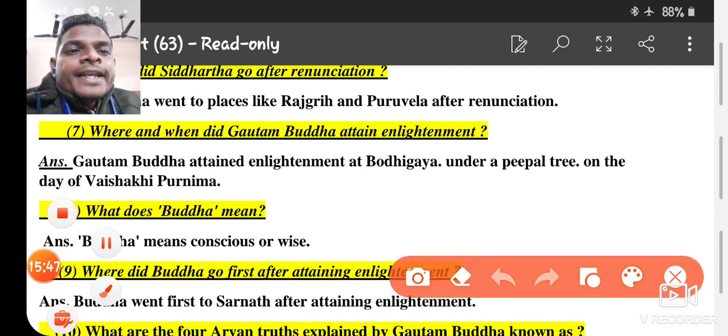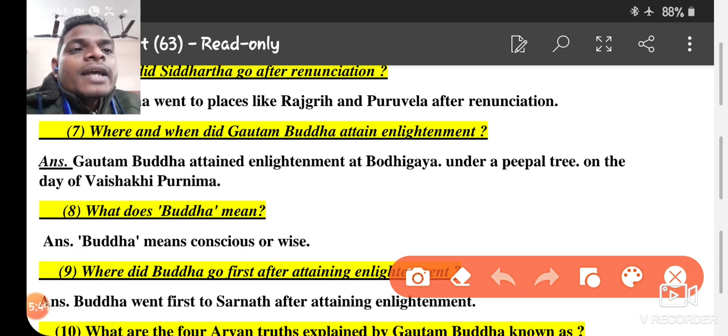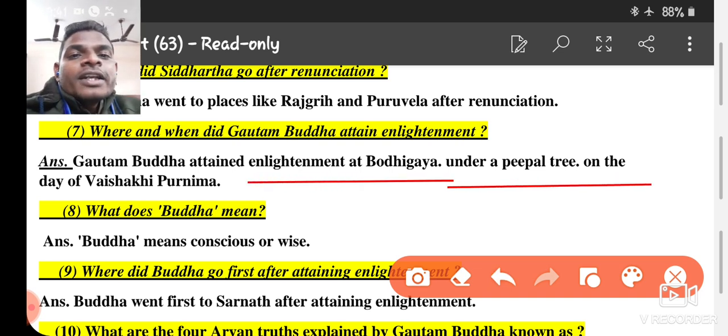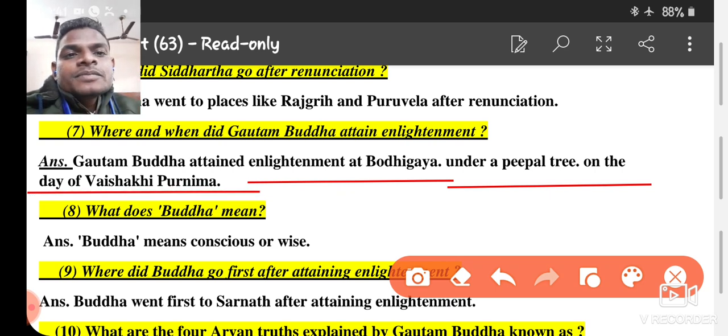Where and when did Gautam Buddha attain enlightenment? So Gautam Buddha attained enlightenment at Bodh Gaya under the peepal tree on the day of Vaishakhi Purnima. Okay? At the place Bodh Gaya under the peepal tree and on the day of Vaishakhi Purnima.